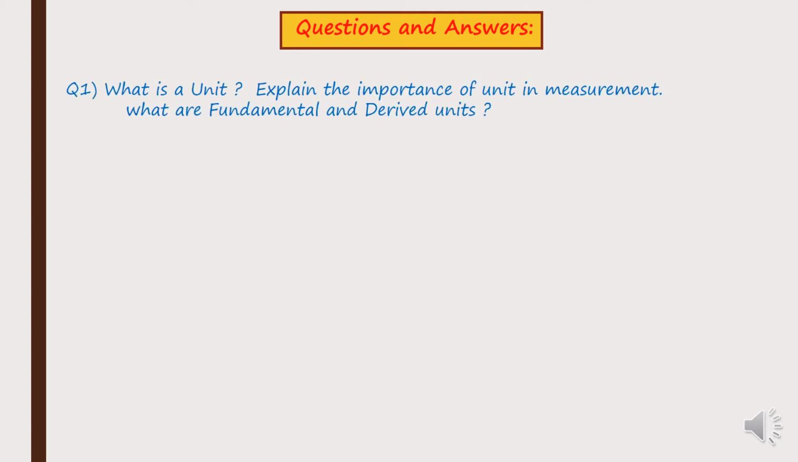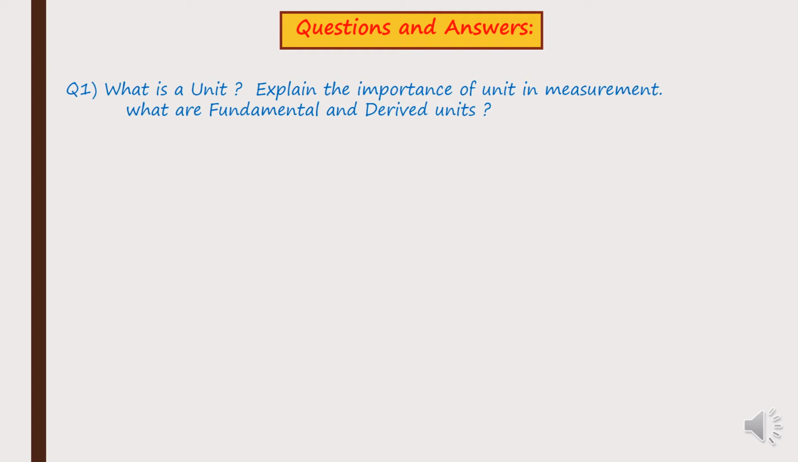What is a unit? And explain the importance of a unit in measurement and what are the fundamental and derived units. So the question is divided into three parts. The first part says what is a unit. Second is explain the importance of unit in measurement, so we need to tell how it is important to us in measurement. And the third part is what are fundamental units and what are derived units.